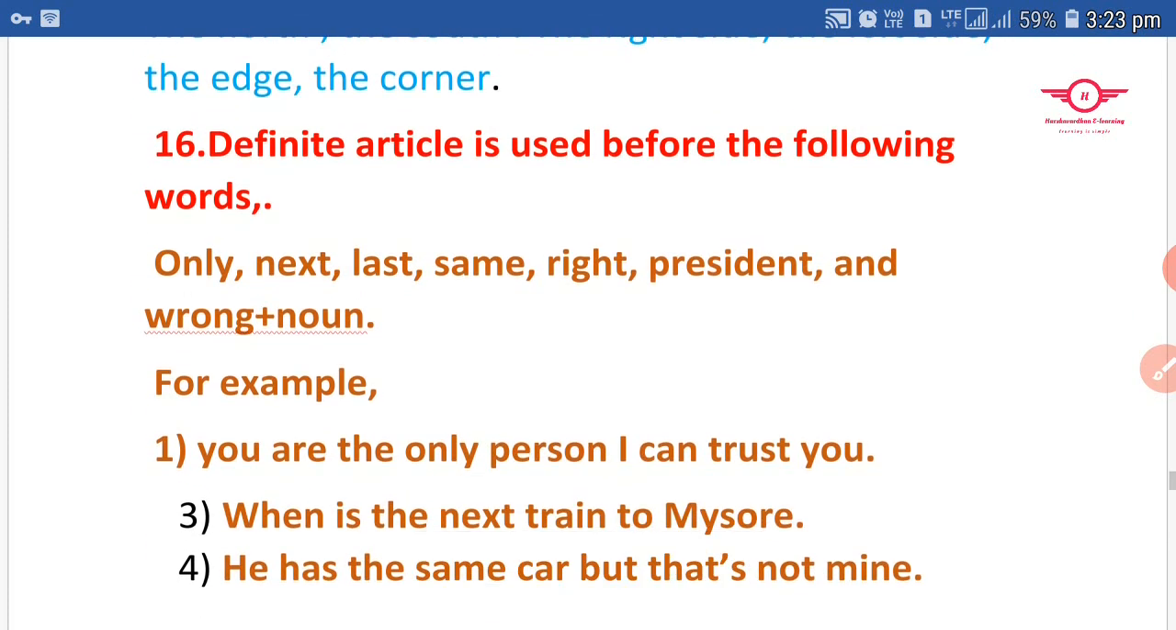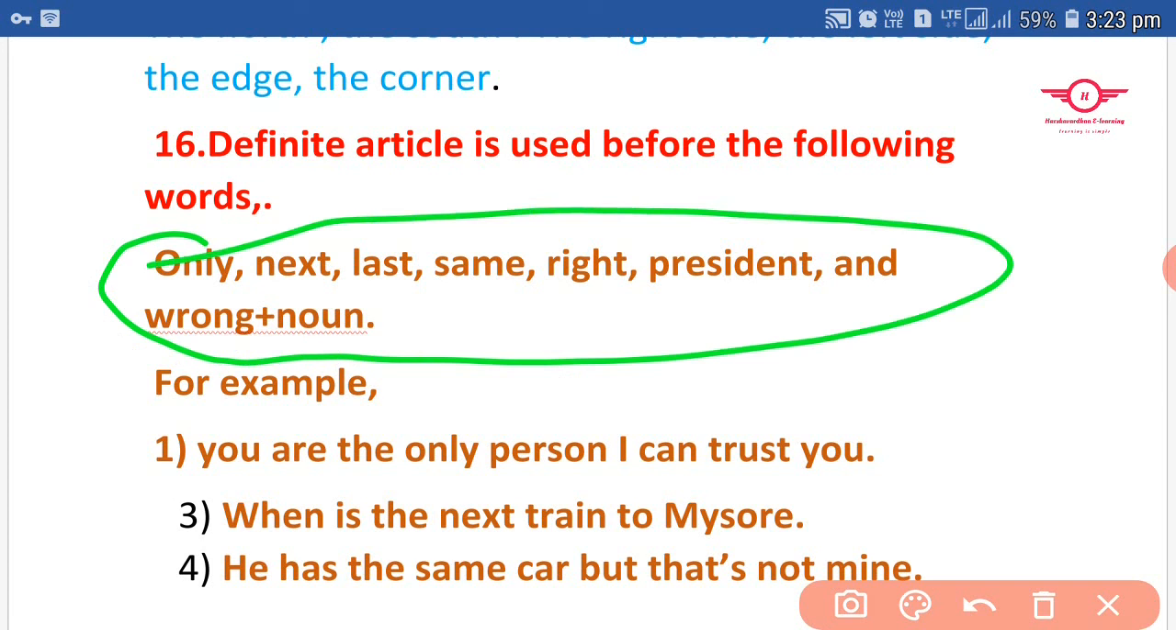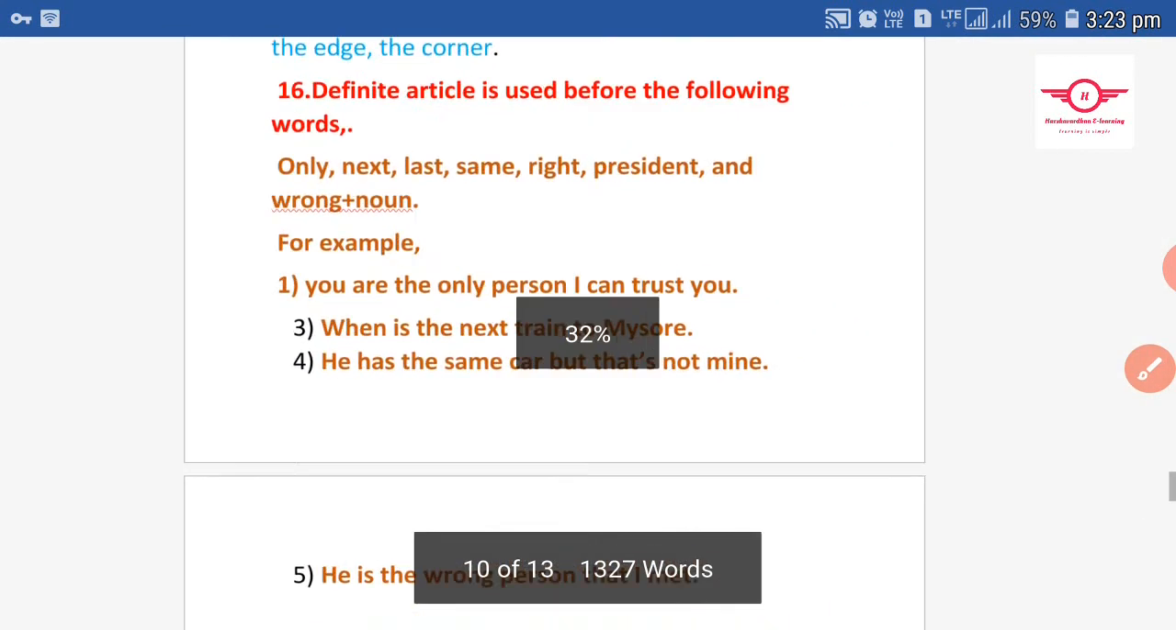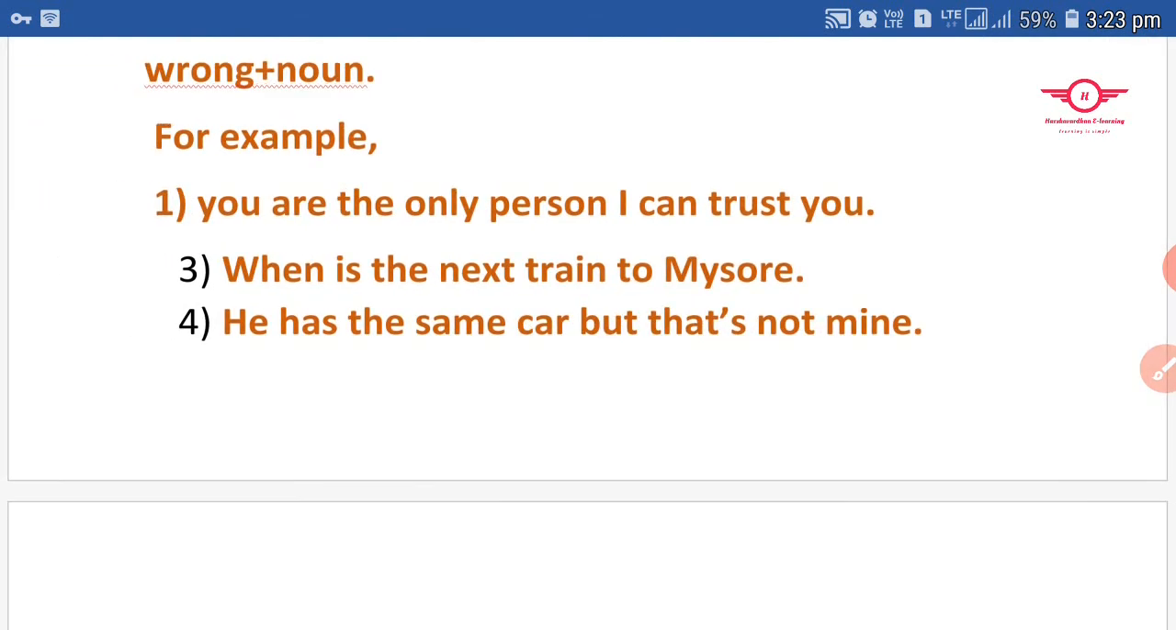And we also use the definite article before the following words. Just focus on these words. But one condition is, after these words, a noun should come. If there is no noun, you are not supposed to use the word "the." Now, how does it work? Let me check. For example,